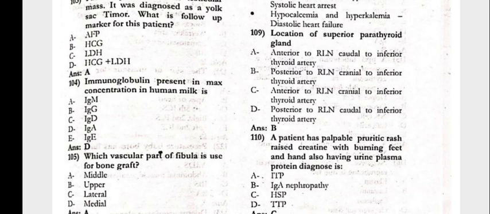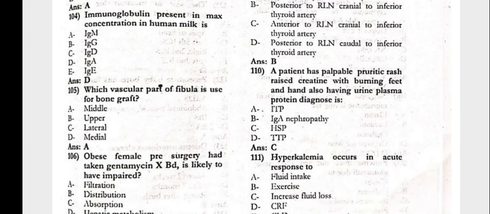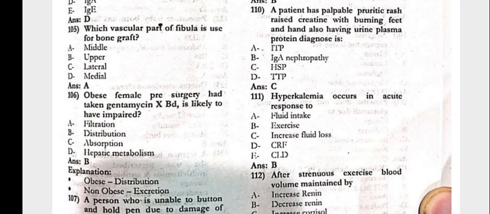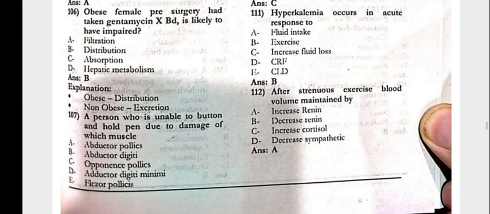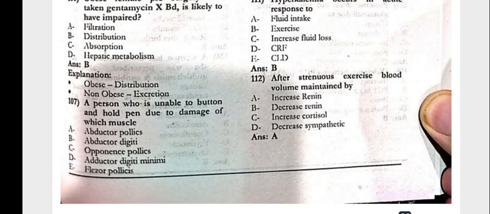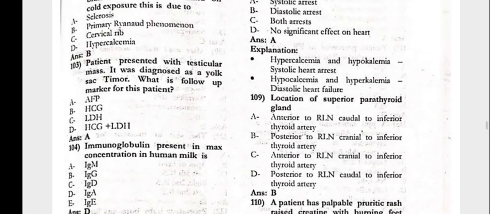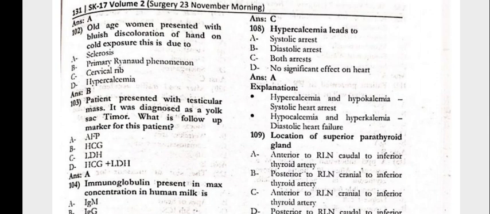The immunoglobulin present in maximum concentration in human milk would be IgA. Which vascular part of the fibula is used for the bone graft? That is the middle. The obese female pre-surgery had taken gentamicin BD, likely to have impaired distribution. 107, the patient who is unable to button and hold a pen due to the damage of which muscle? That's opponens pollicis. Next, 108, hypocalcemia leads to systolic arrest.